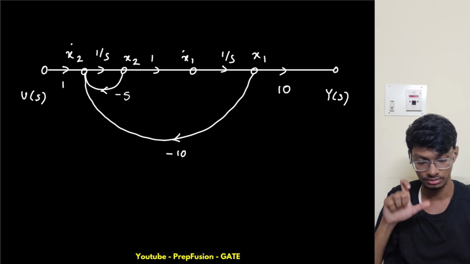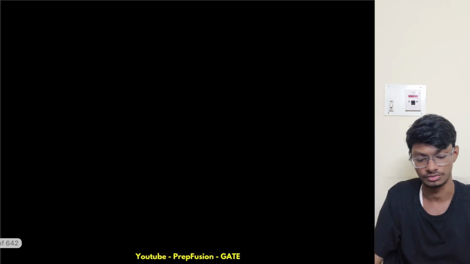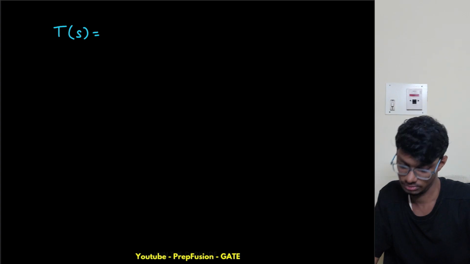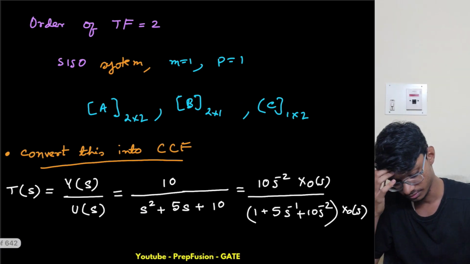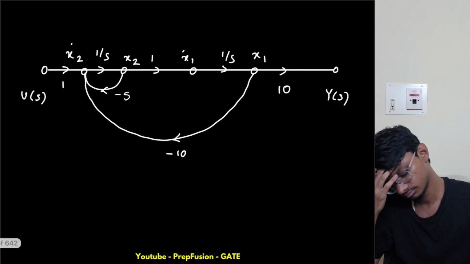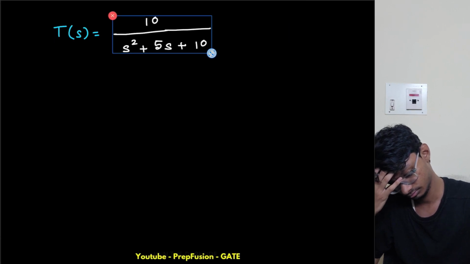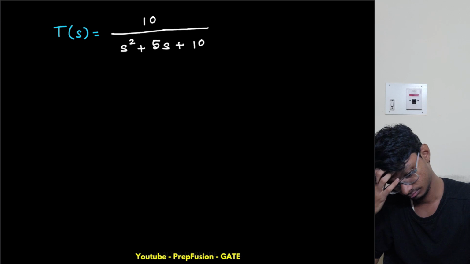Okay, from here we can write the state space equation, but from the transfer function also we can write the state space equation. How? Let us see. So my transfer function is simply equal to this one, right? So I will copy this one. I will copy this one, okay?